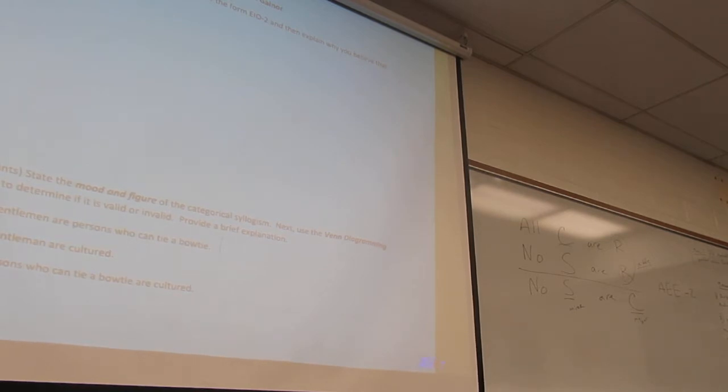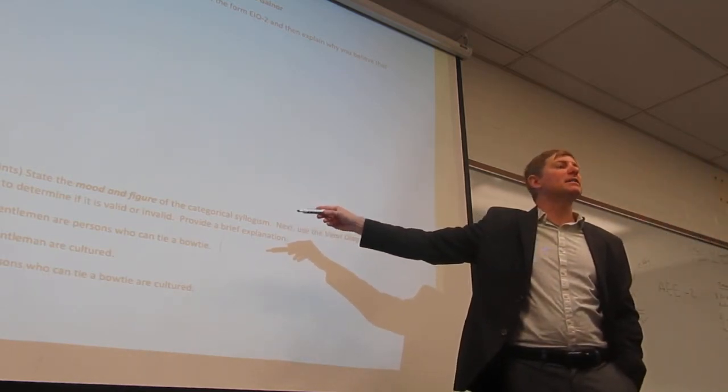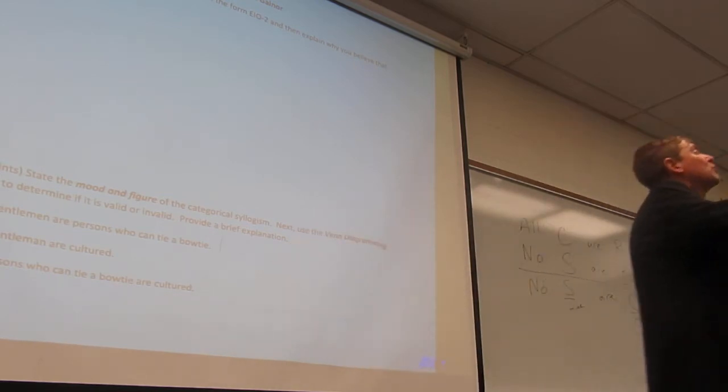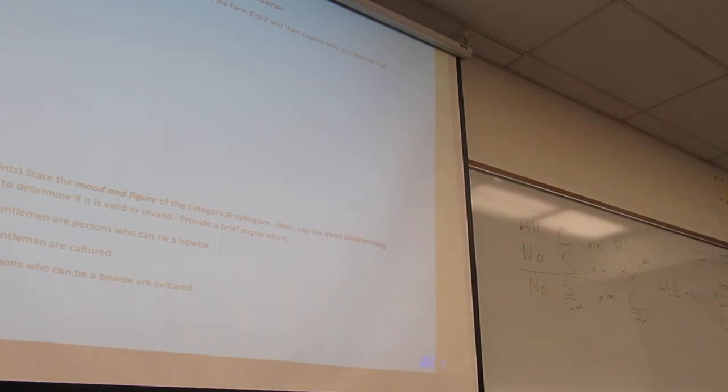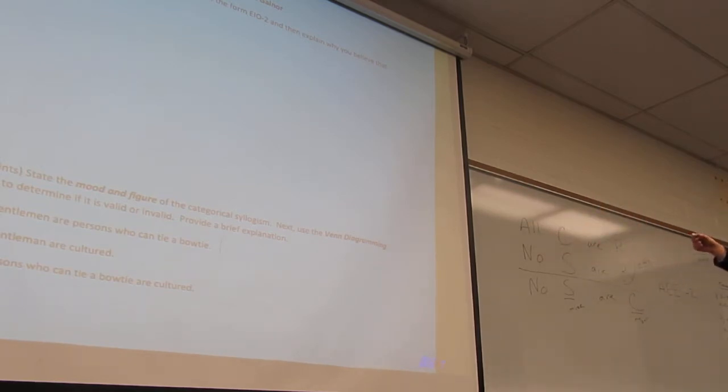So technically, given the knowledge I gave you so far, you would have been capable of diagramming this one. I couldn't have given you any more challenging than this one yet. That would have been royally unfair because I didn't ask you to go ahead and watch my videos. I didn't go over E, I, and O statements yet in Venn diagrams. We'll be doing that today.